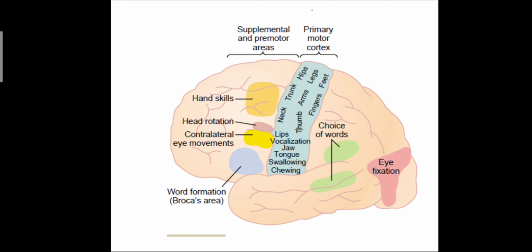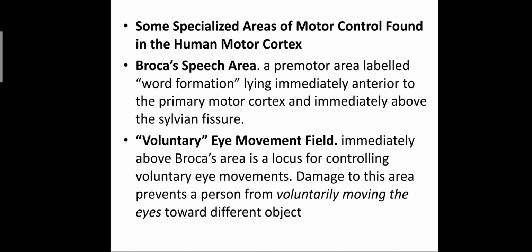So these are the supplementary and premotor areas: primary motor cortex, area for hand skill, head rotation, conjugate eye movements and word formation, Broca's area, eye fixation area, choice of words, Wernicke's area.